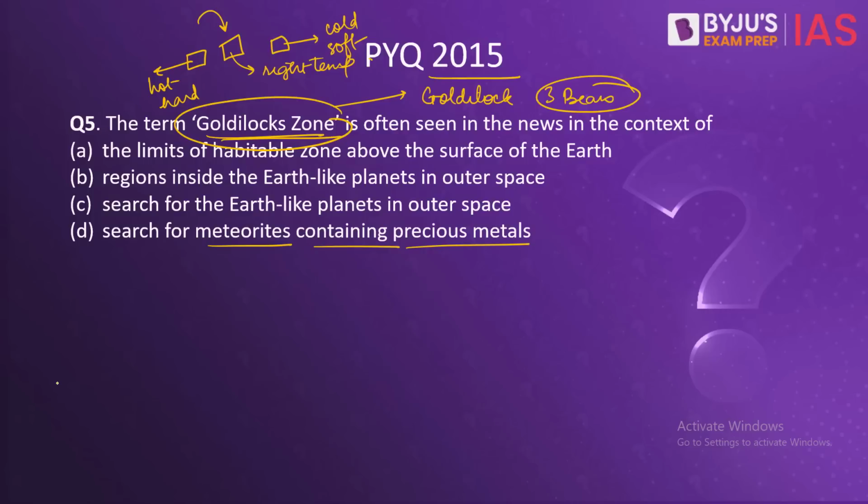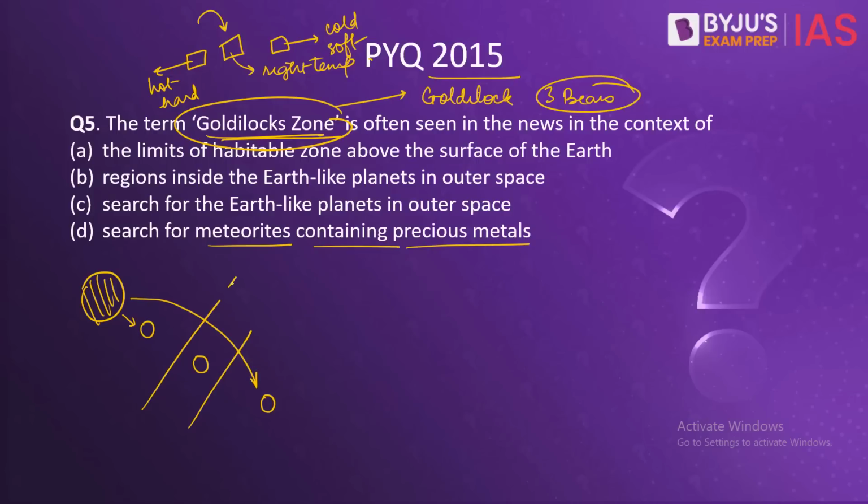Similarly, we are trying to find the Goldilocks zone, the zone where life will be probable in case of outer space. Now this zone is at an appropriate distance from the star. The planets located in this zone will neither experience too hot conditions, as experienced by planets very near to the star, or too cold temperature conditions as experienced by planets too far away from the star.